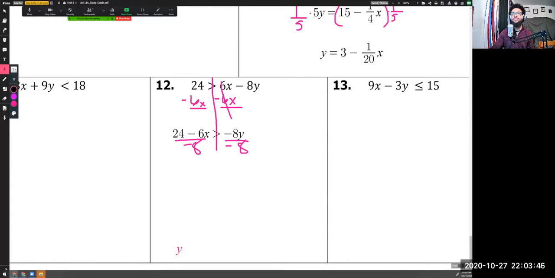Now let's rewrite this. When I rewrite this, I'll take this time to split up my fraction. So it's 24 over negative 8 minus 6x over negative 8. And since I divided by a negative number to both sides of this inequality, I need to flip this sign. So this is no longer greater than, it is now less than. Ooh, that's not y. Less than y. Okay.